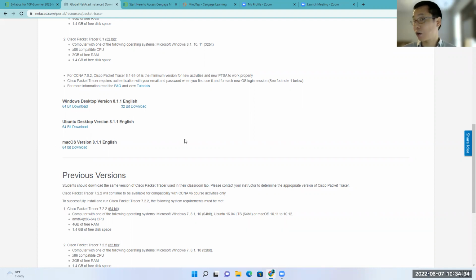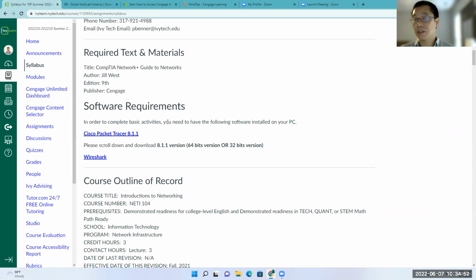It depends on your computer, right? If you are on Windows 64-bit, you can download the 64-bit version here. Remember, you have to download and install Packet Tracer in order to do some of the assignments for this class. All right, so that is the first software requirement.